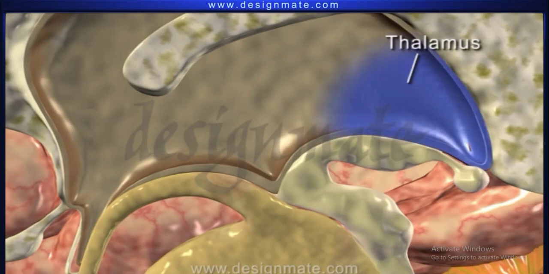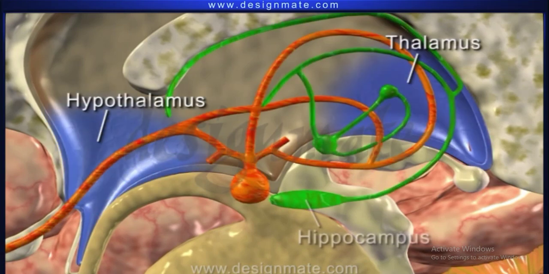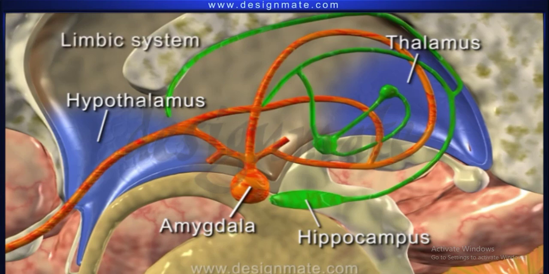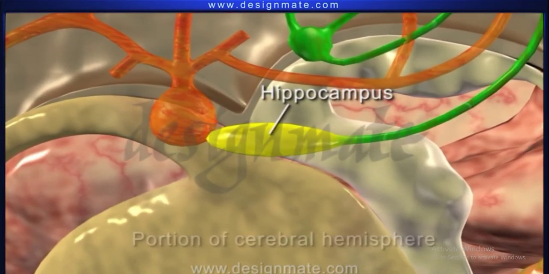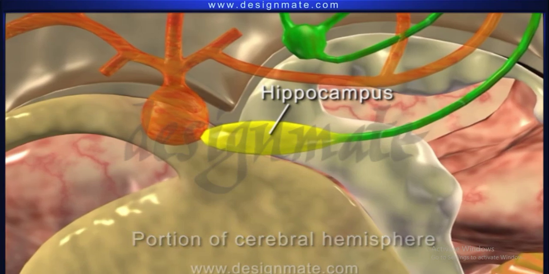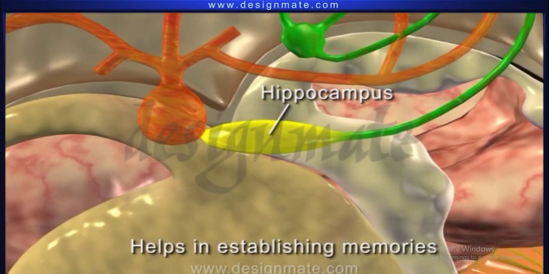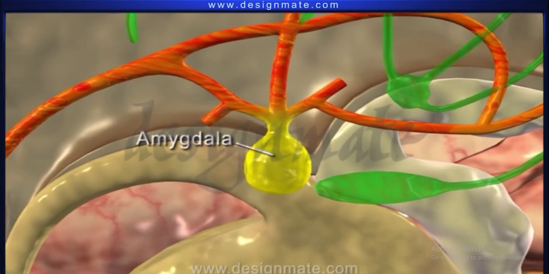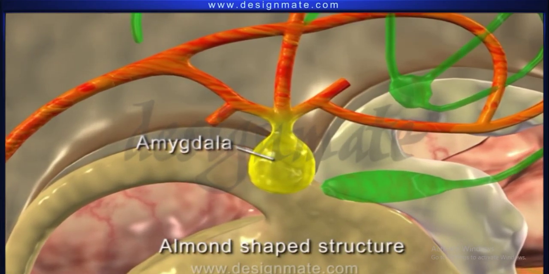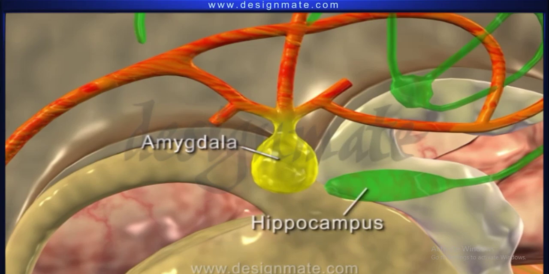The thalamus and hypothalamus, along with the hippocampus and amygdala, constitute the limbic system or the emotional brain. The hippocampus is a portion of cerebral hemisphere that helps in establishing memories. The amygdala is an almond-shaped structure lying at the end of the hippocampus.